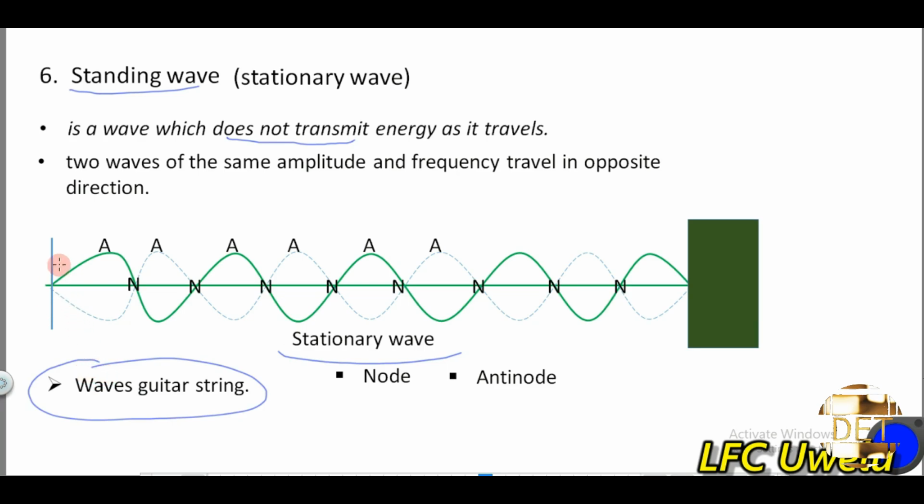An example is waves in a guitar string. As you pluck a guitar, a wave travels in this direction. As it hits the bar of the guitar, it creates another wave that travels with the same amplitude and frequency as the previous one, creating what? A stationary wave. In this wave, there are two points that you must note. We have the node, in which there is no displacement, and the antinode, where there is maximum displacement. So you must note these two points.